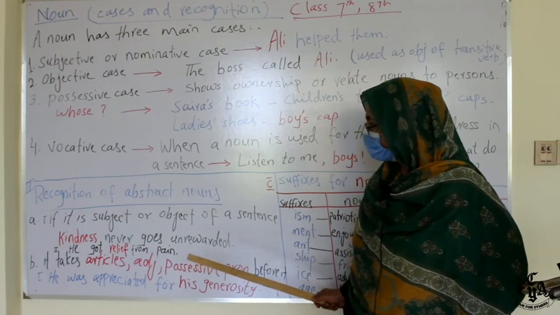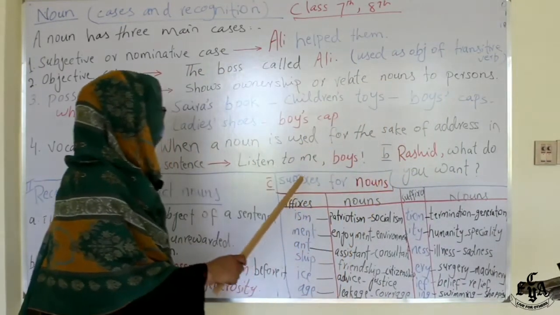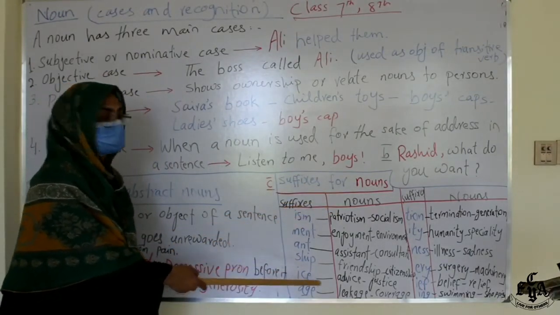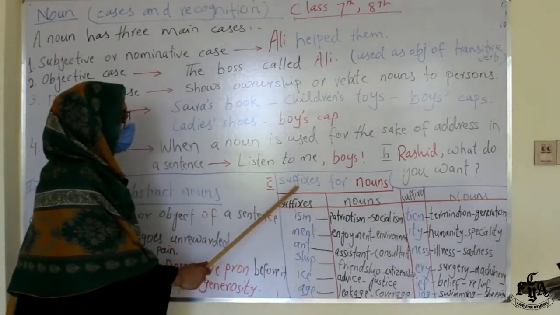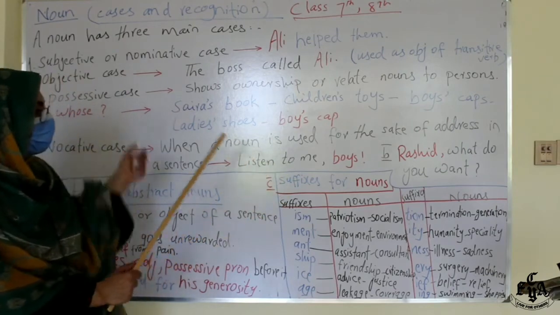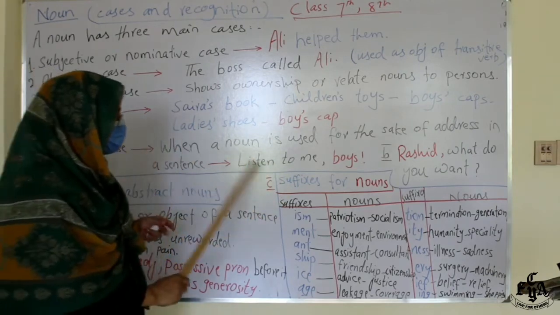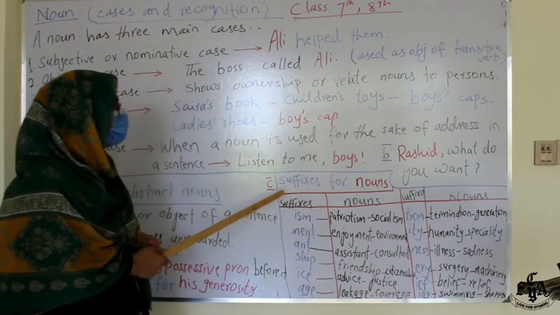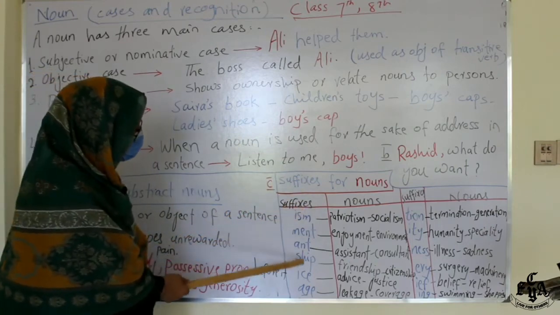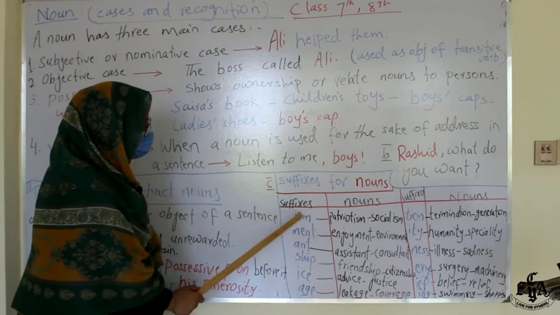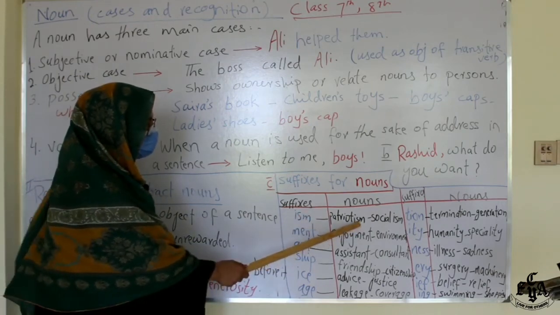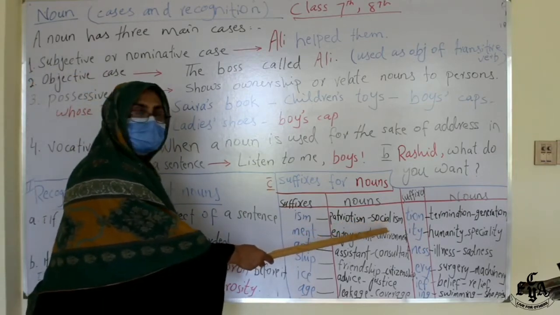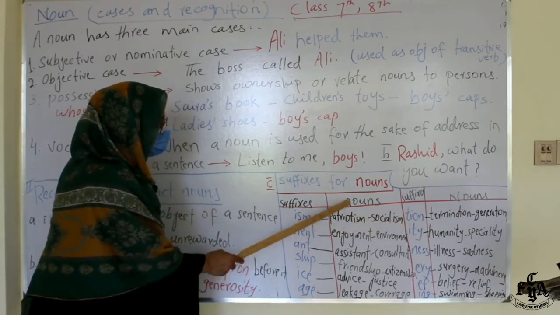And the third point is, you recognize noun with the help of suffixes very easily. Suffixes means those letters or words that are added to the words that make either antonyms, verbs, adjectives or nouns. So which suffixes are used to make nouns? If a word has ism at the end of that, you can understand this is noun. For example, patriotism, socialism. If ism is there at the end, you will say this is noun.